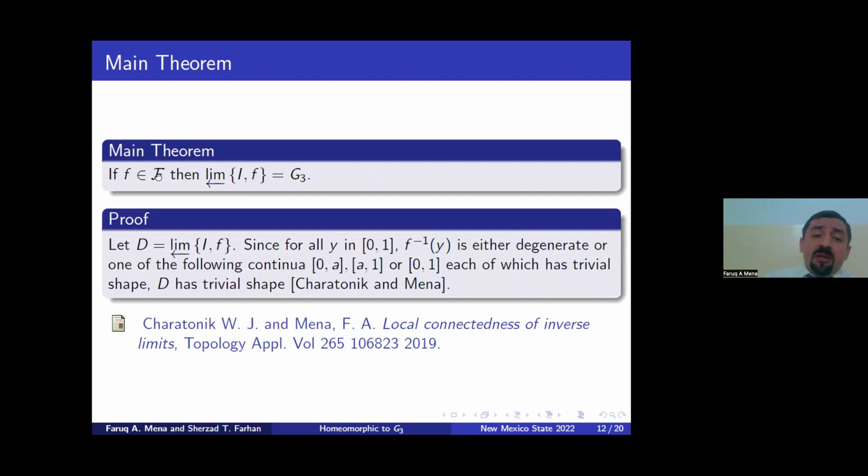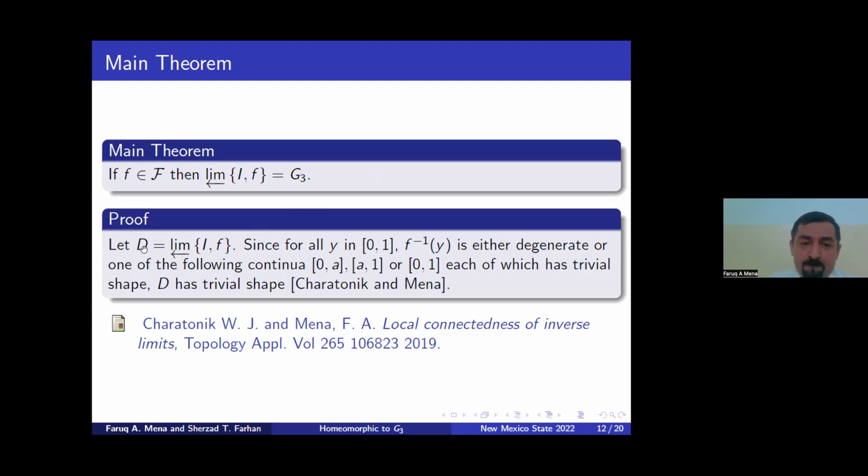If f_i is in this family, then the inverse limit is homeomorphic to the Gehman dendrite G3. I would like to sketch the proof. Even though we cannot go into the very detail of everything, at least we can share the idea of the proof here.